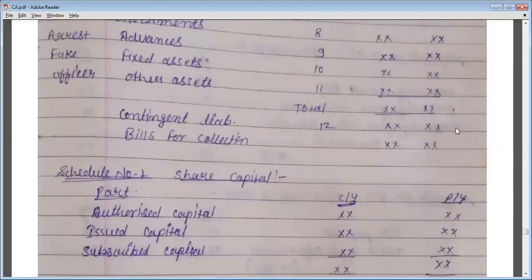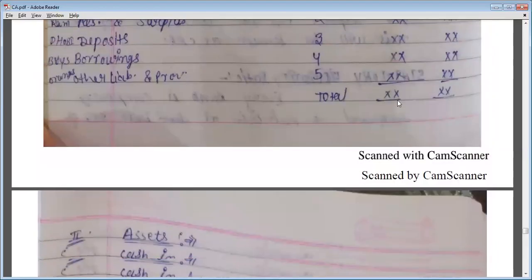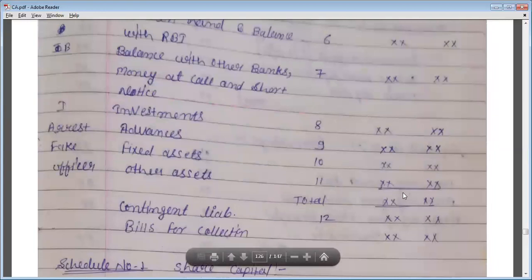And if there are any bills for collection, then we will write the amount in that, but we will add up all the assets here. Okay, we will total all the assets here, and this amount and this amount, the liability amount and this amount, must match each other. Both must match each other, they should be equal. And this contingent liabilities bills for collection amount, you do not have to add in the total, just show it here.